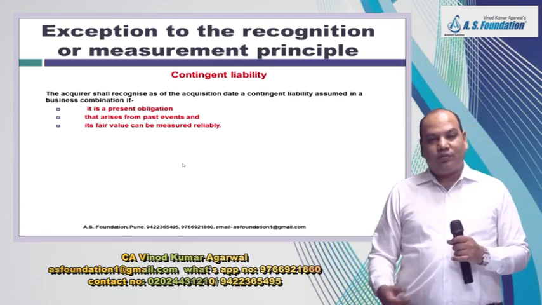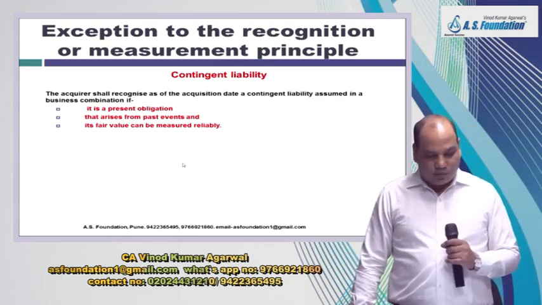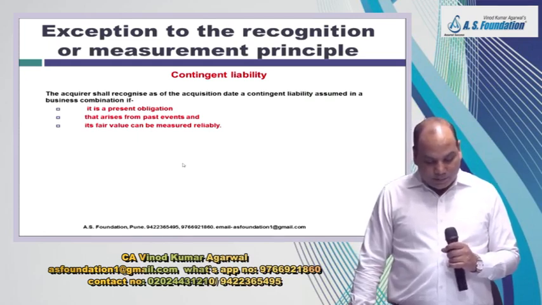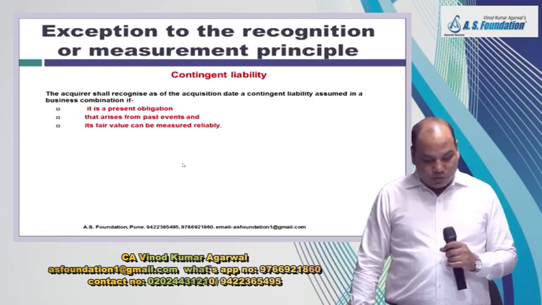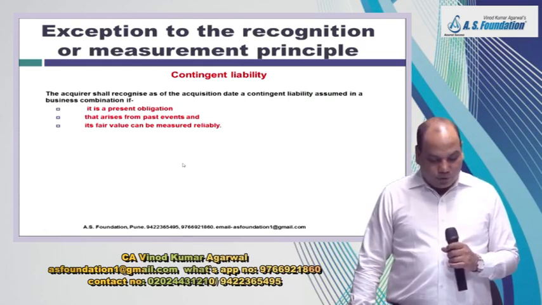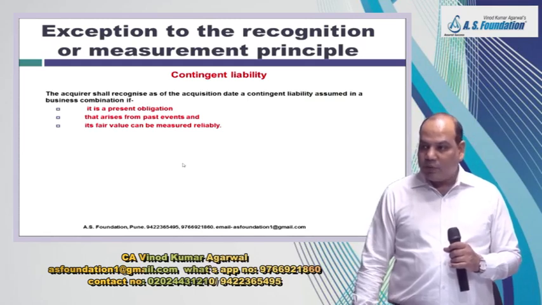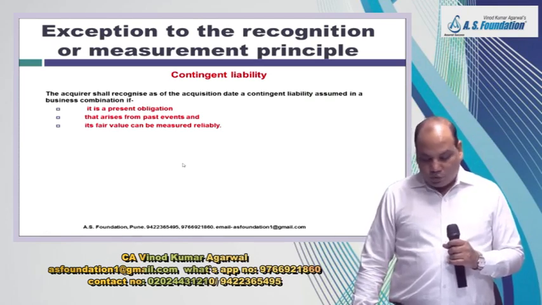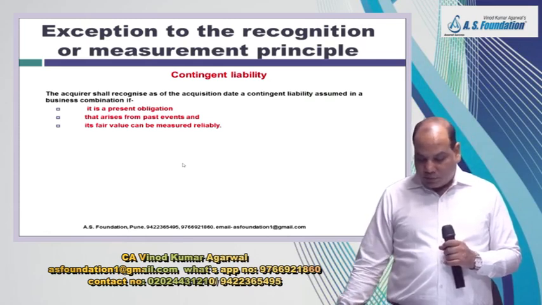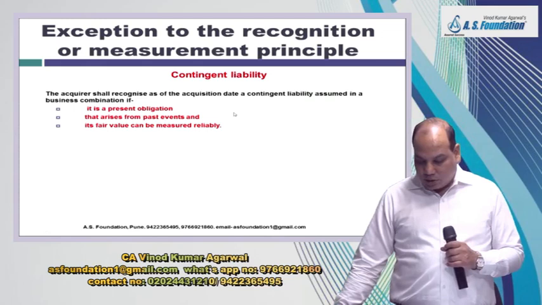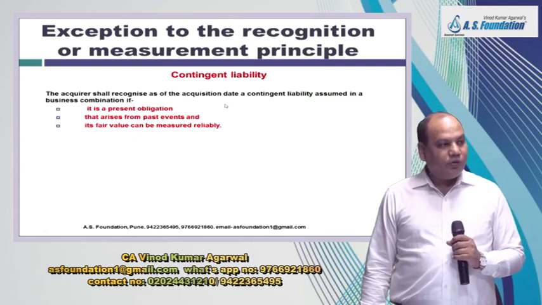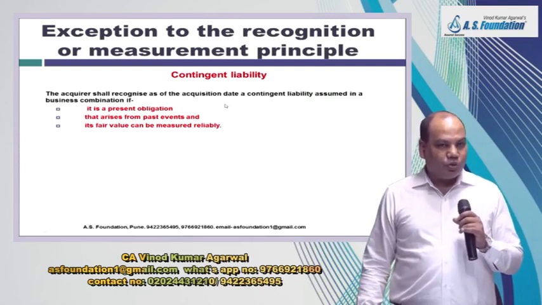Or means second definition is also applicable. It may be a present obligation that arises from past event but is not recognized because it is not probable that outflow of resources embodying economic benefit will be required to settle the obligation, or the amount of obligation cannot be measured with sufficient reliability. So what does IAS 37 say? That contingent liability should not be recognized. Contingent liability should only be disclosed.